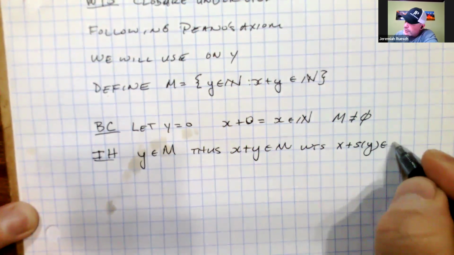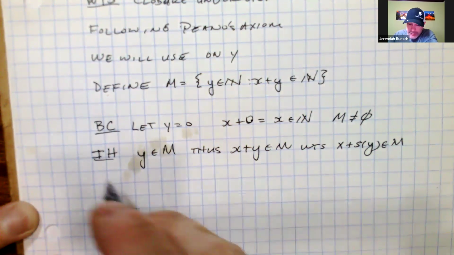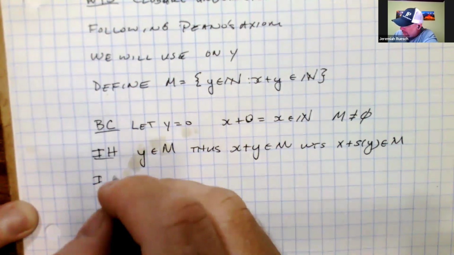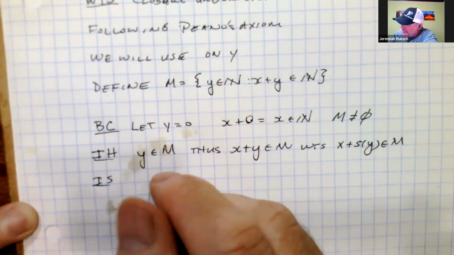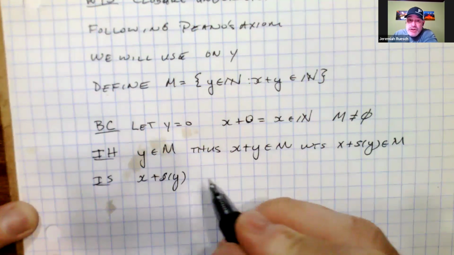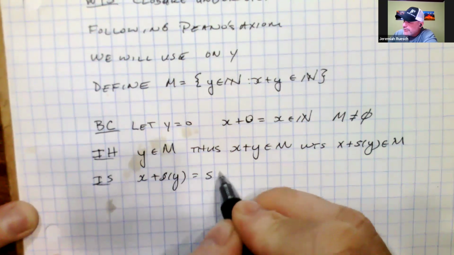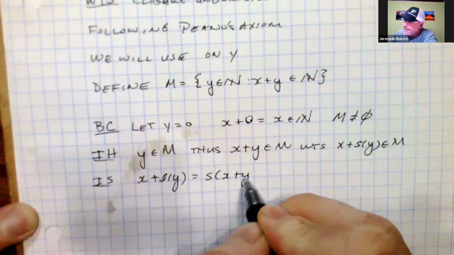So to begin, the induction step is, of course, to start on one side and hopefully we'll get to the other. So x plus the successor of y. Well, by definition 2 of addition, we know that x plus the successor of y is equal to the successor of x plus y.